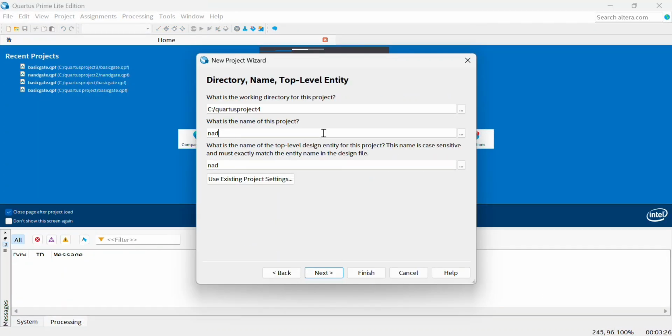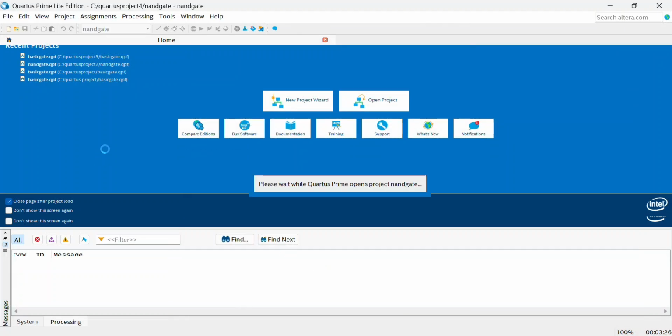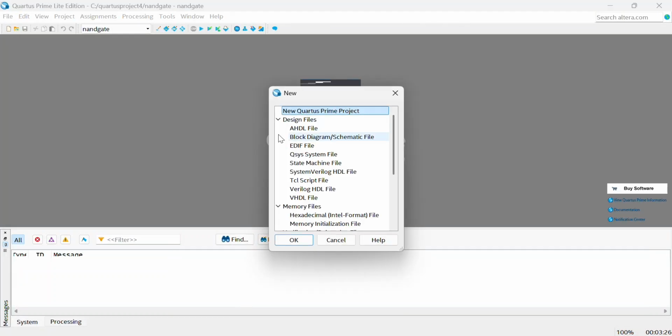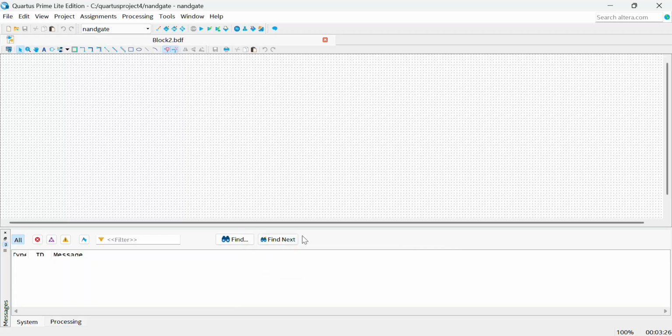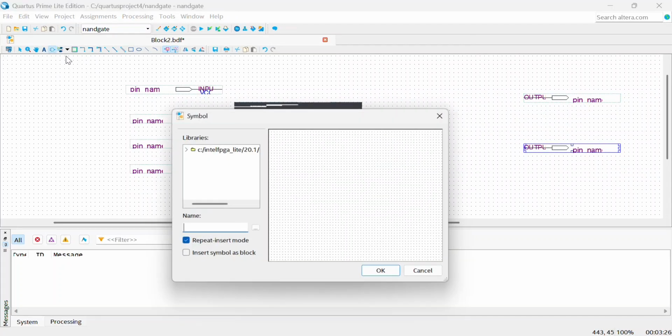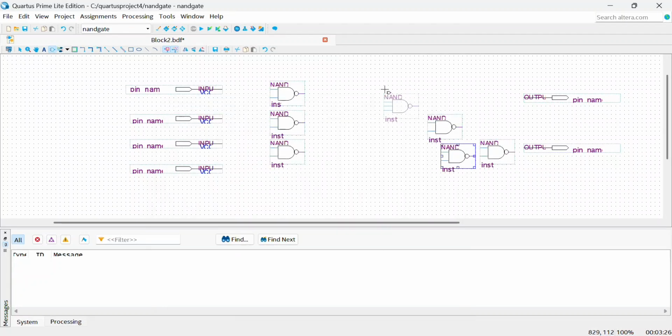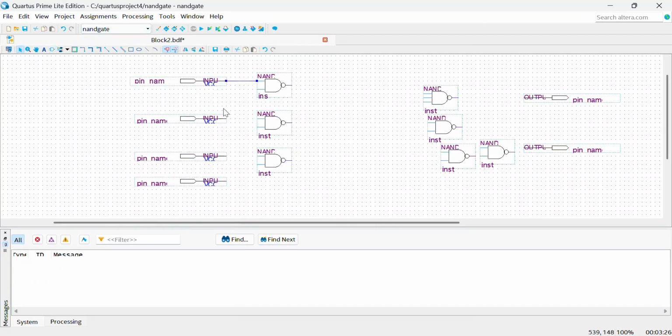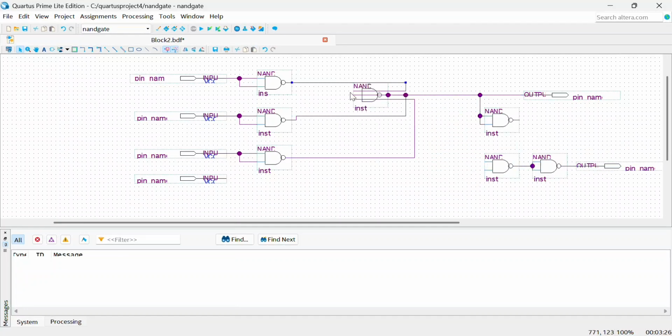So now, we name the project for NAND configuration. Create a new block diagram schematic file. The 4 inputs are still the same, which are key, passcard, fingerprint, and camera. And the 2 outputs, which are unlock door and alarm. Using NAND configuration, we use 7 NAND gates instead of the basic gates. We organize it and get the view like this.